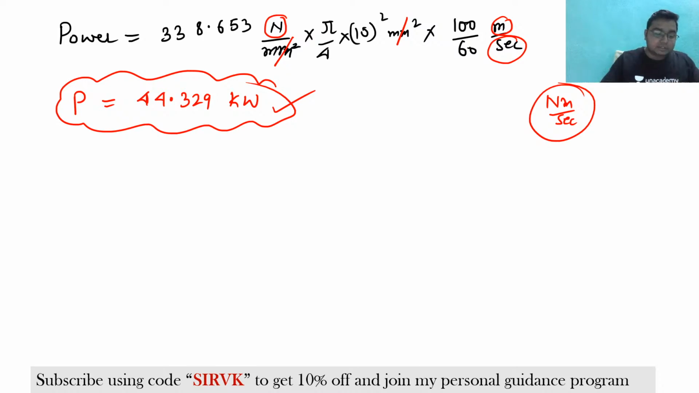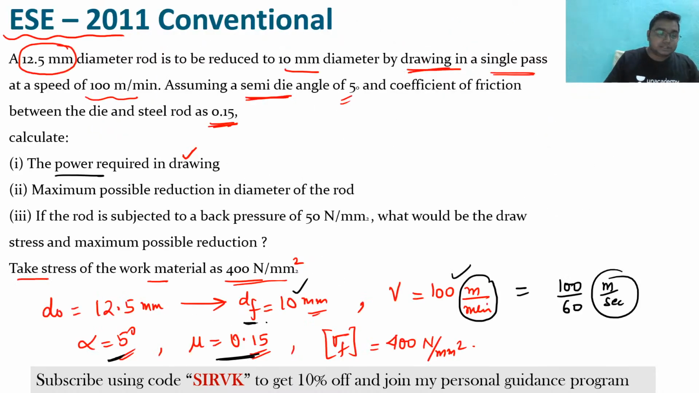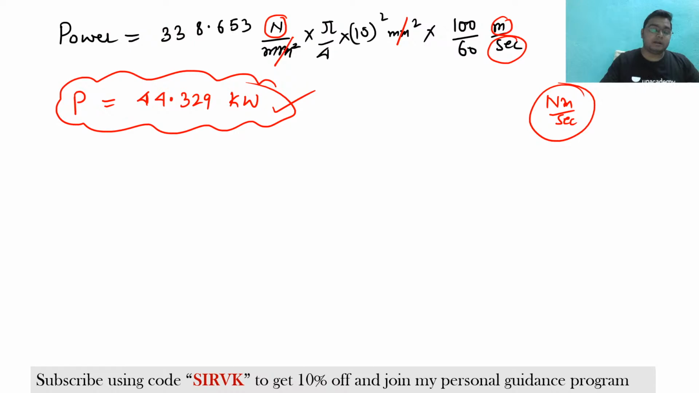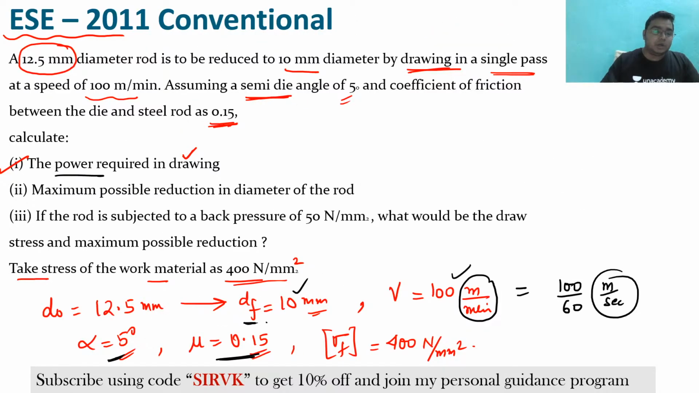Now see here, this is what is being asked, the power required in the drawing. So the power required in the entire drawing process is this. Clear? This is the entire drawing process. This is the power. Fine. Now it has been told to calculate the maximum possible reduction in diameter of the rod.